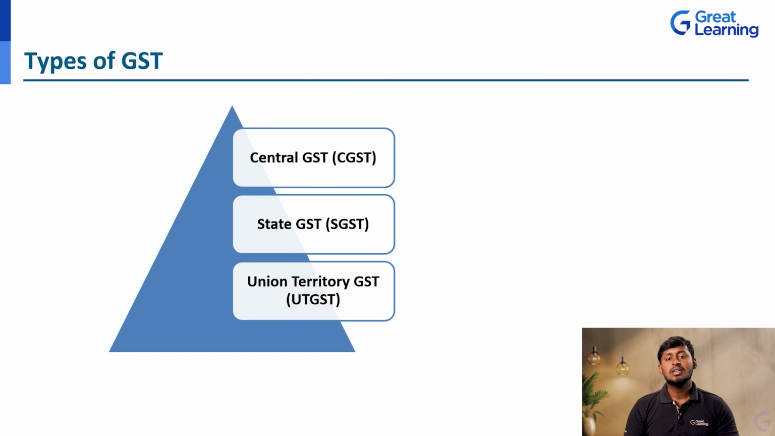First one is central GST, that is CGST. Second one is state GST, that we call SGST. And the next one, union territory GST, that is UTGST. So these are the three categories or three types of GST we have.